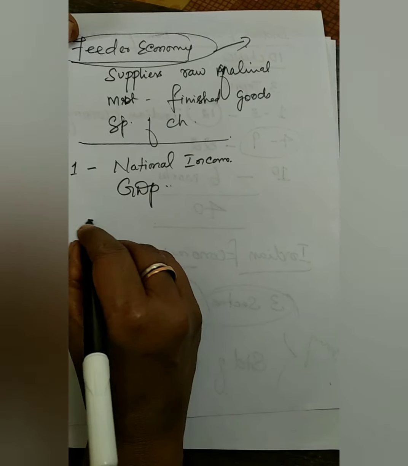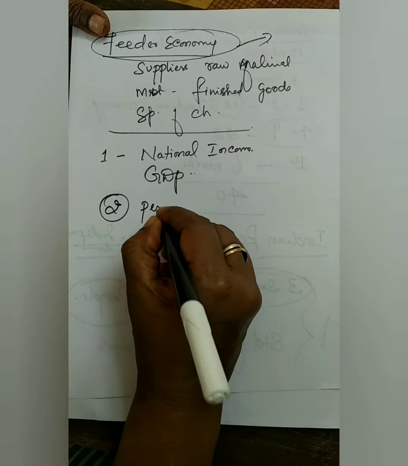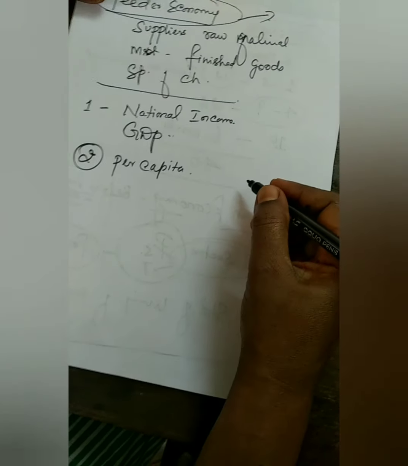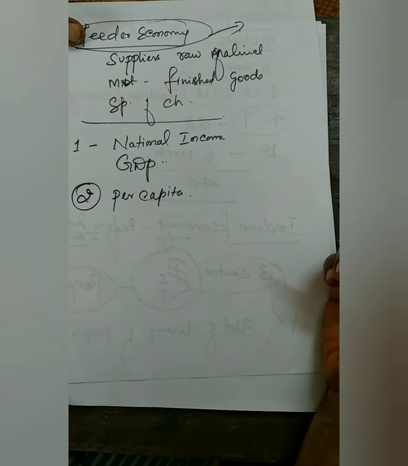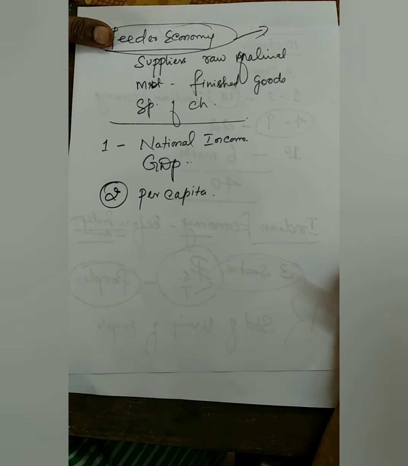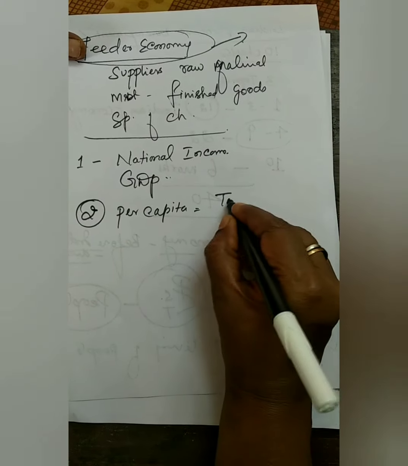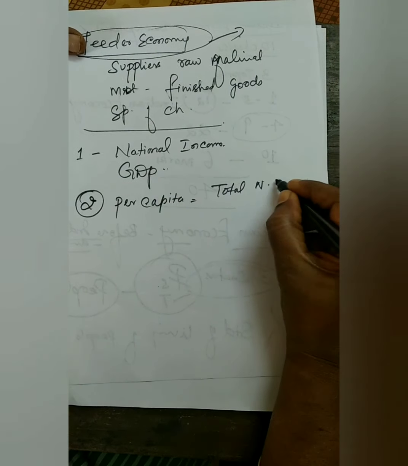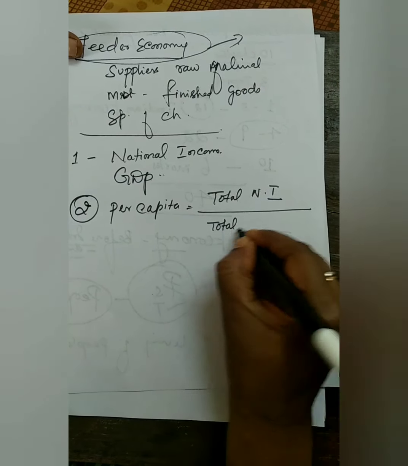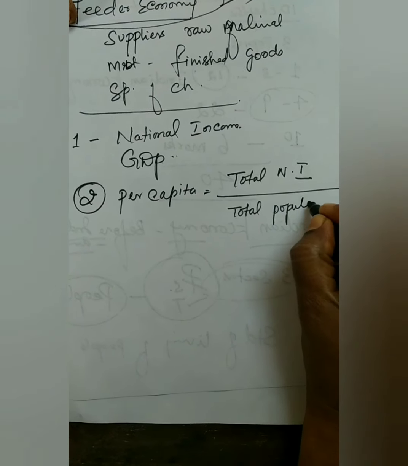The second one is the per capita income. So what is called per capita income? The average person's income, or a single person's income. Any formula to know the per capita income? The total national income divided by the total population of a country.